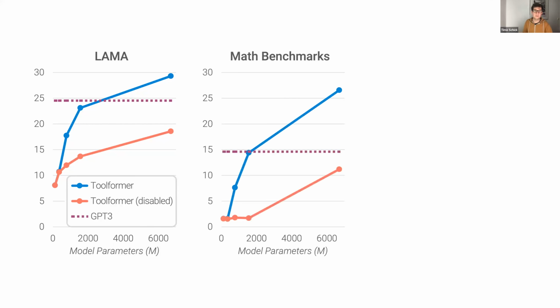We see a very similar trend for our math benchmarks, where again, the 2 smallest model sizes don't make use of tools at all. But then as we get to 1 billion parameters, things start to work and our gap remains constant.